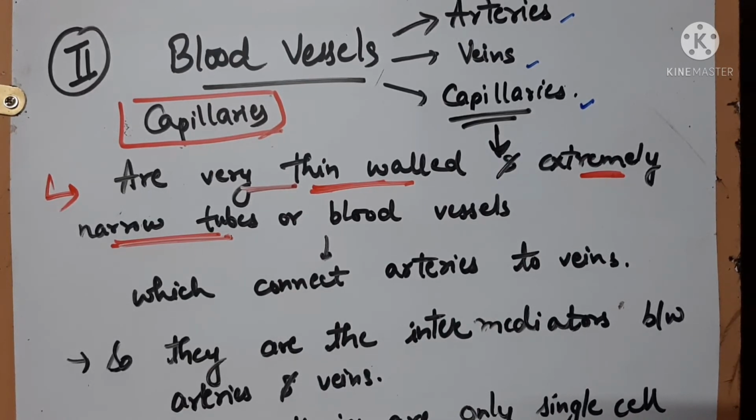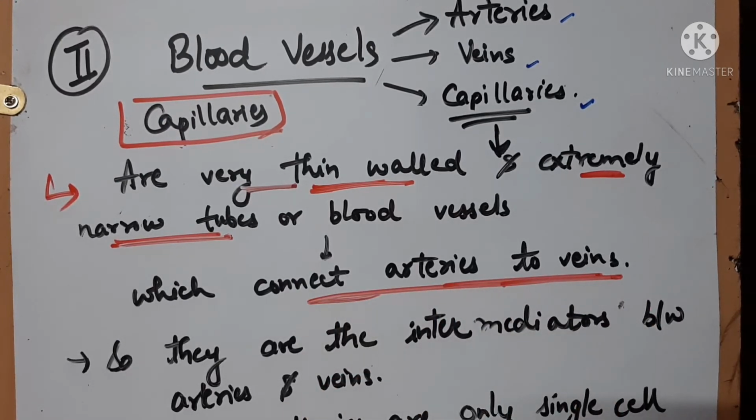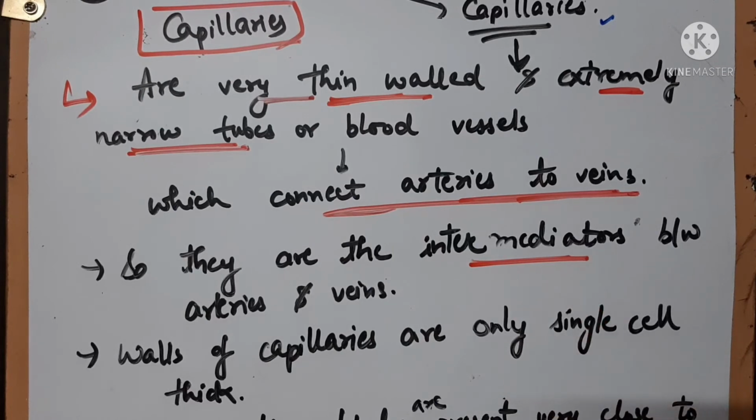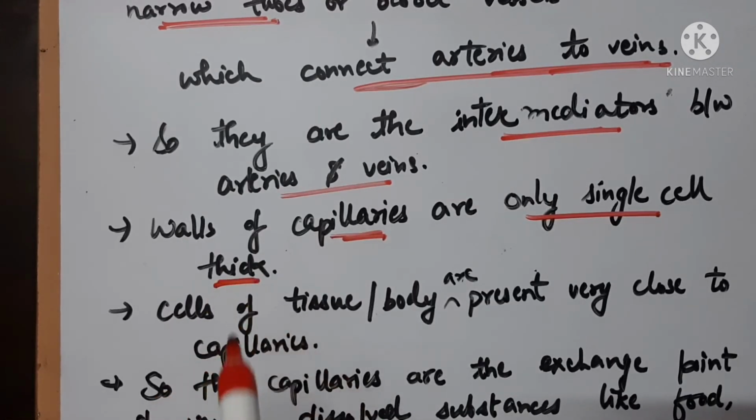And what is the function of capillaries? They connect arteries to veins. Capillaries connect the arteries to the veins. So we can call them intermediaries between the arteries and veins, because they are connecting both arteries and veins. The walls of the capillary are only single cell thick.